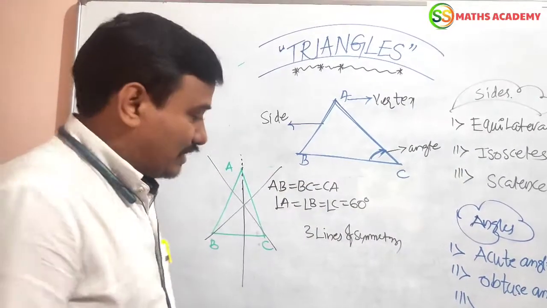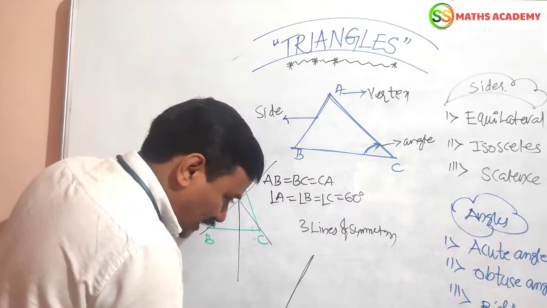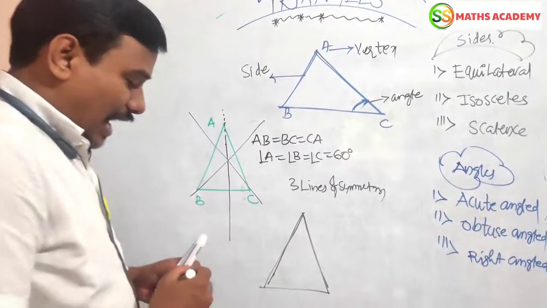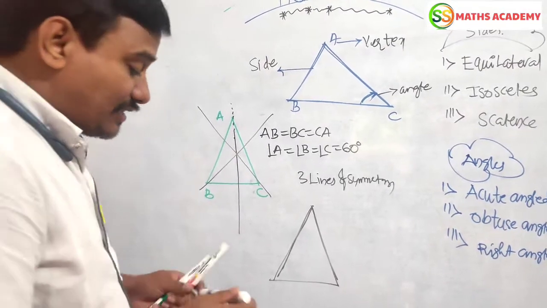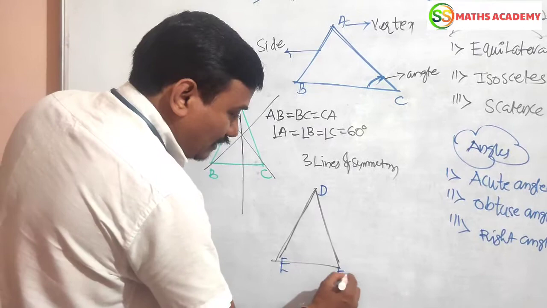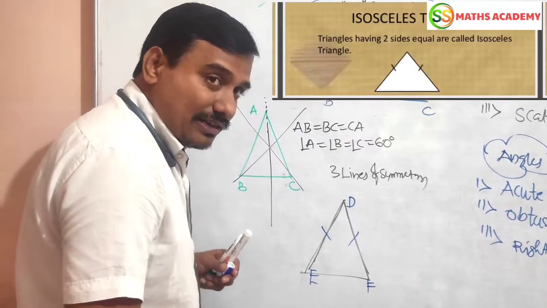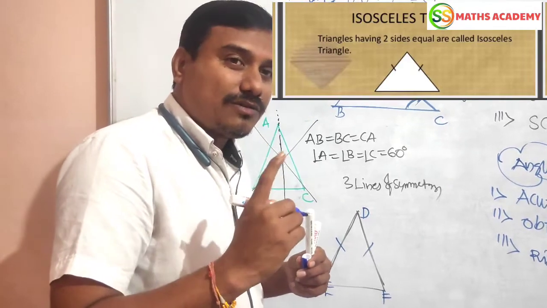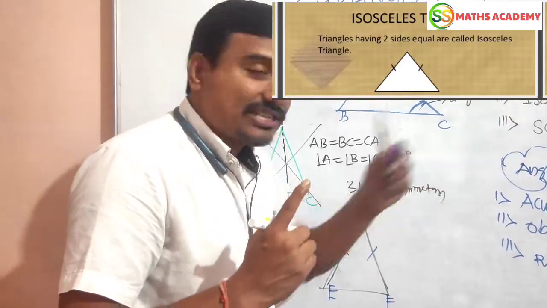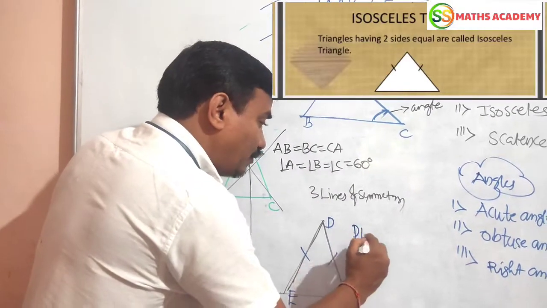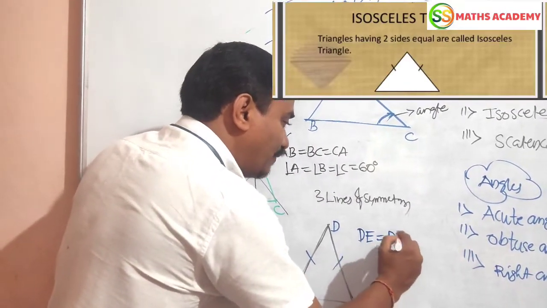Next, the second one, isosceles triangle. The name of the isosceles triangle is BEF. In that, any 2 sides are equal. First property of an isosceles triangle: in a triangle, if any 2 sides are equal, such a triangle is called an isosceles triangle. According to this diagram, those 2 sides are BE and BF.